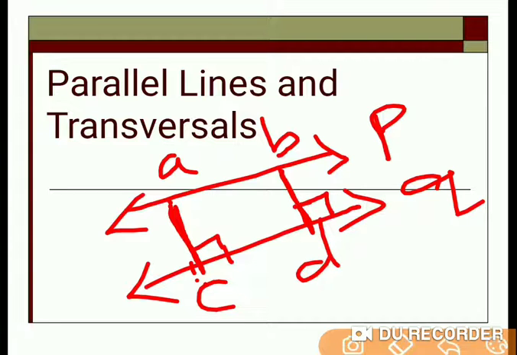As far as the definition is concerned, we can define parallel lines as two lines which do not intersect each other, and the distance between two corresponding points on those lines is congruent at any given point.